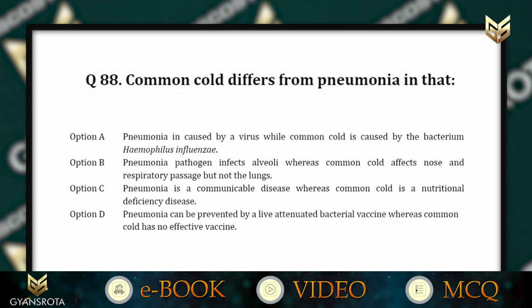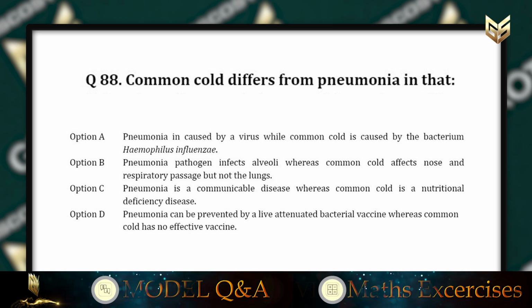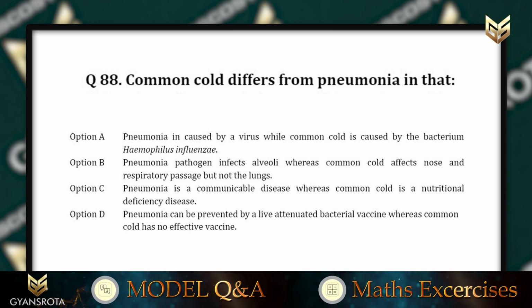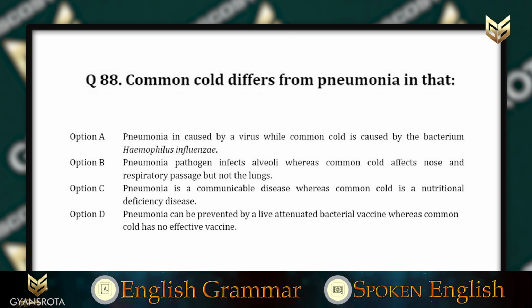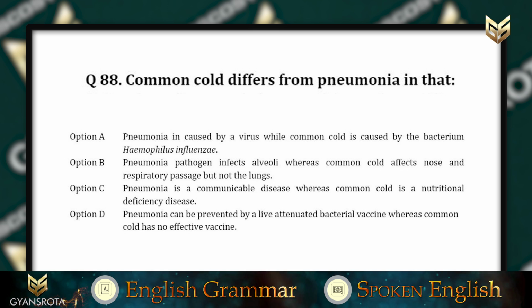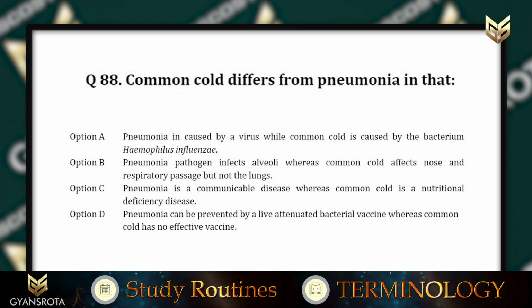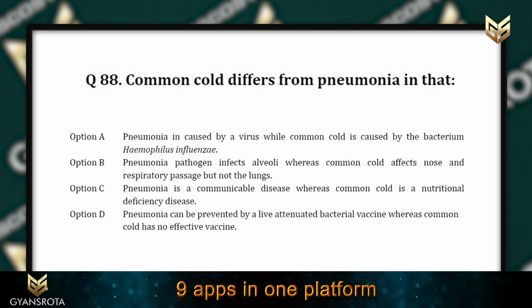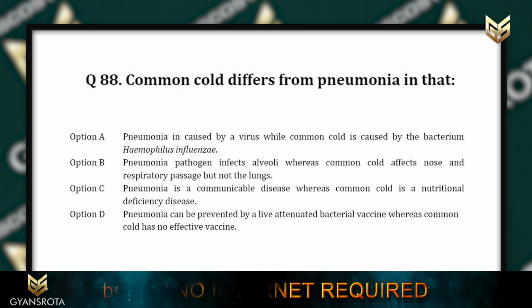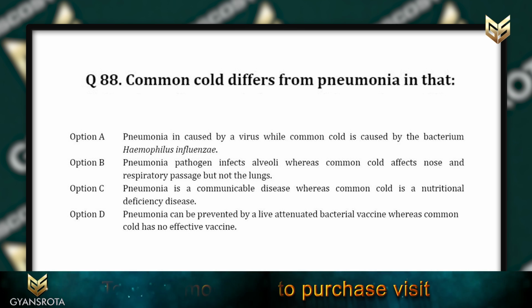Common cold differs from pneumonia in that: option A, pneumonia is caused by a virus while common cold is caused by the bacterium Haemophilus influenzae. Option B, pneumonia pathogen infects alveoli whereas common cold affects the nose and respiratory passage but not the lungs. Option C, pneumonia is a communicable disease whereas common cold is a nutritional deficiency disease. And option D, pneumonia can be prevented by a live attenuated bacterial vaccine whereas common cold has no effective vaccine.